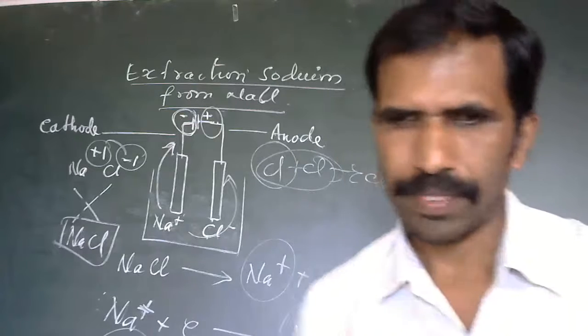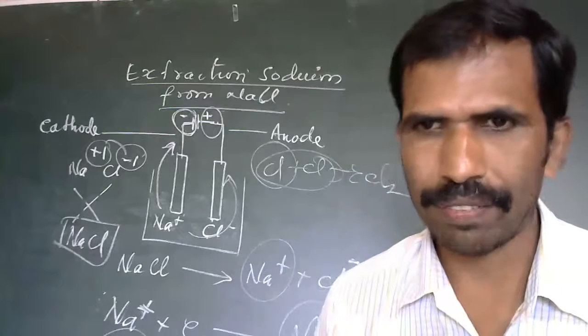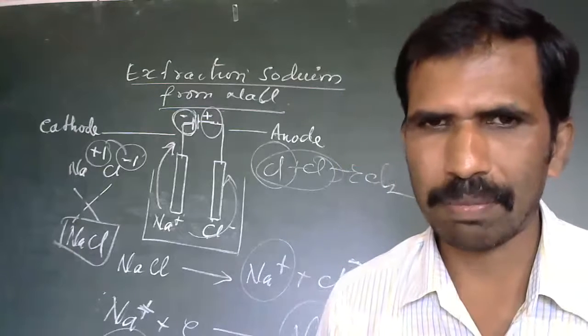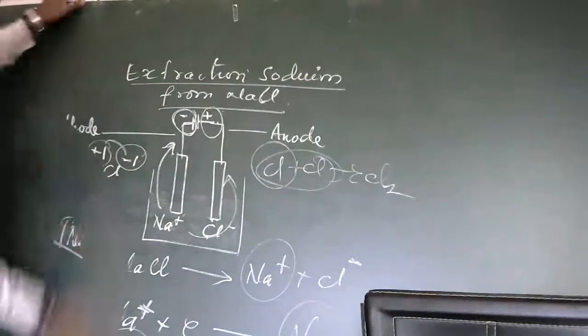Okay, so the next part we are going to study is purification of copper by the electrolysis method, electrolytic refining of copper.